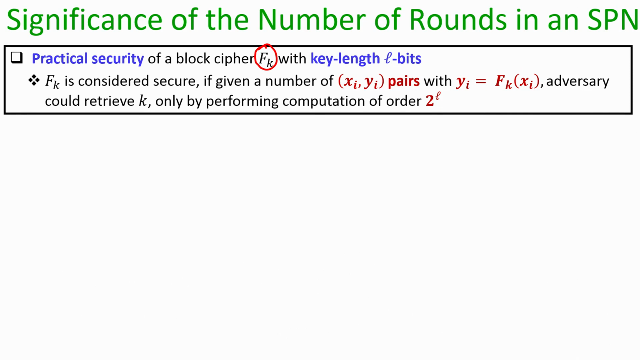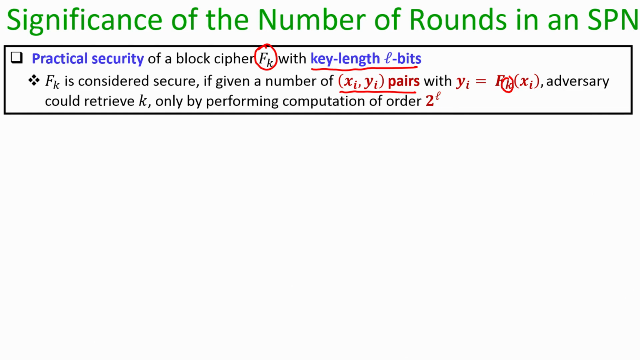So imagine the resultant Fk that we are going to obtain by operating an R round SPN has a key length of little l bits. By practical security of Fk, I mean that if the adversary gets access to several xi comma yi pairs, where yi is the value of Fk on the input xi and the key is not known to the adversary, then the adversary could retrieve the key only by performing computations of order 2 to the power little l.